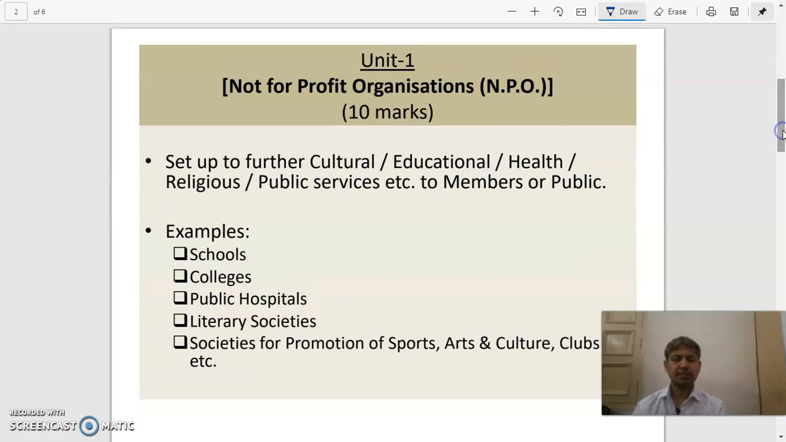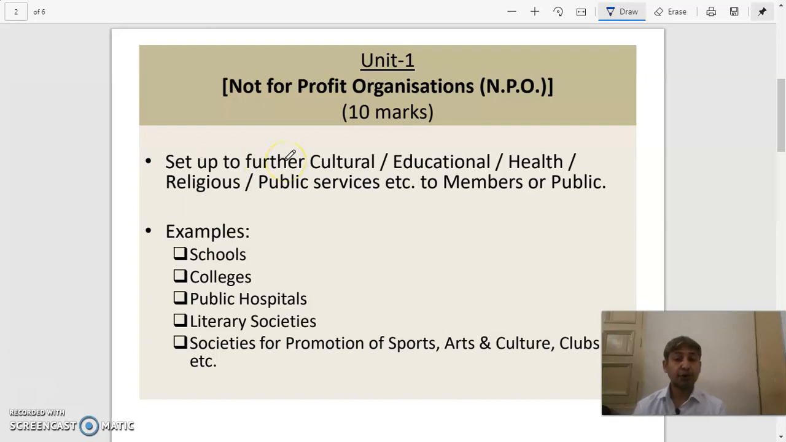Now this is unit 1 explained in detail. NPO. What do you mean by NPO? NPO alone consists of 10 marks in your exam. So this chapter alone will make 10 marks for you. If you do it properly, you will be able to score 10 marks fully. Now set up. What are NPOs basically? NPOs are some kind of entities, you can say, or organizations which are set up to further cultural, educational, health, religious, public services, etc.